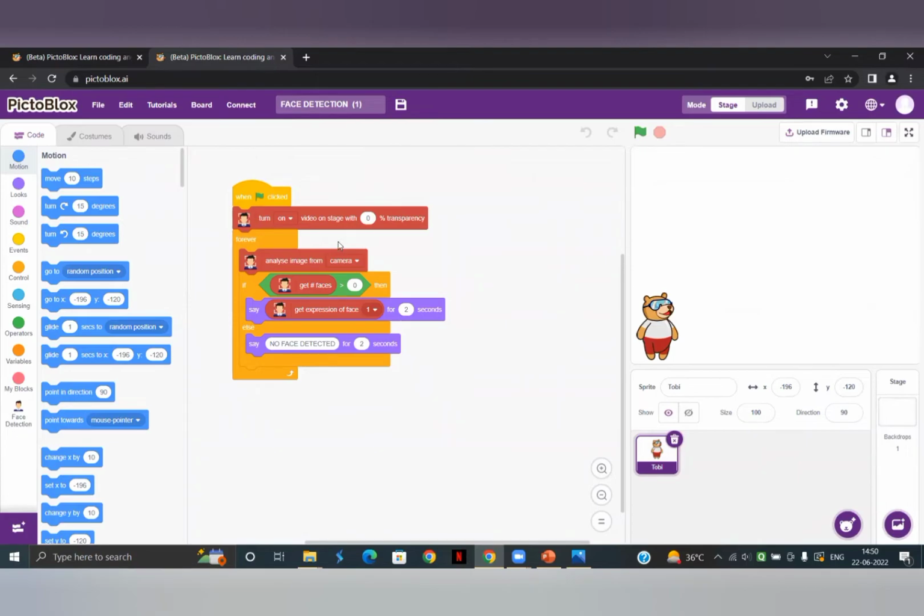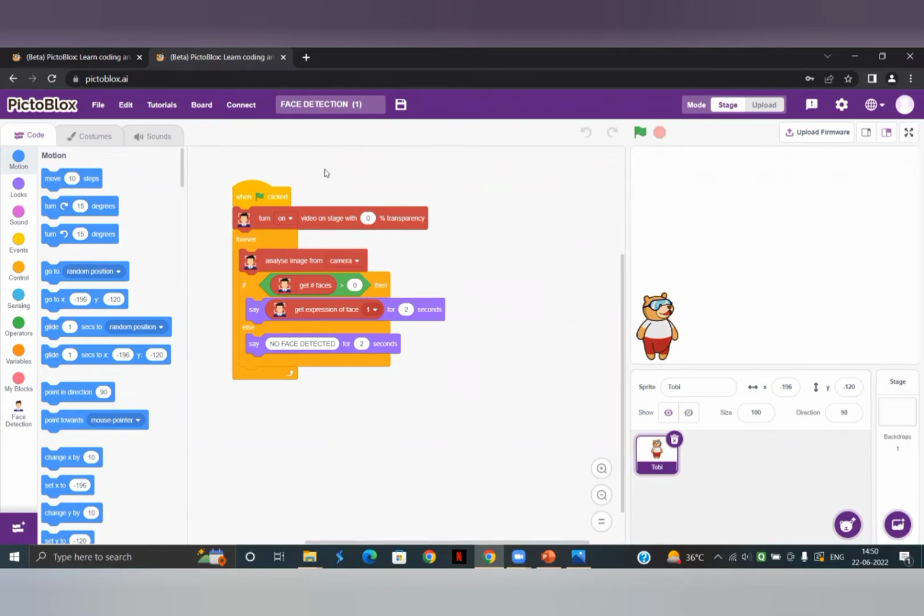Now see, I have already written the program. Let me explain the program to you. This one is face detection. Basically, I am going to provide feedback. On this stage screen, I'll open my camera. My face is going to be visible over here. Based on that, it is going to identify my facial expressions, whether I'm angry, crying, neutral, happy, sad, whatever. So this program is basically going to detect the emotions on a person's face.